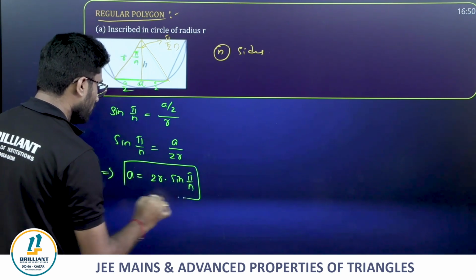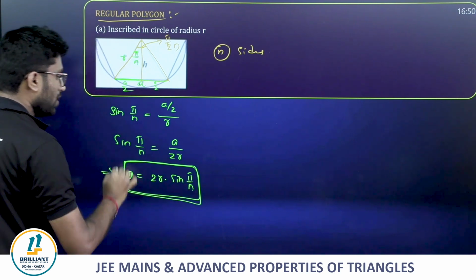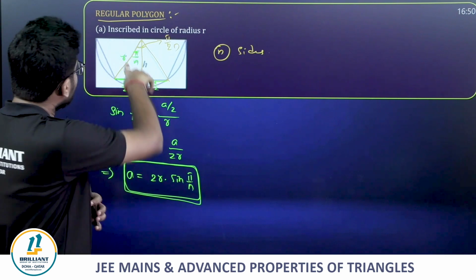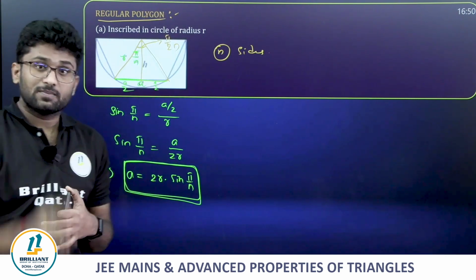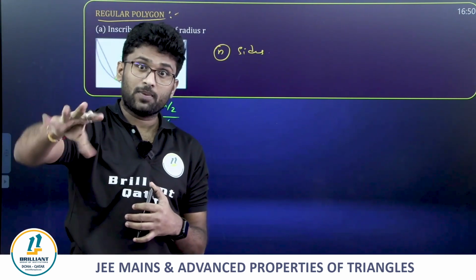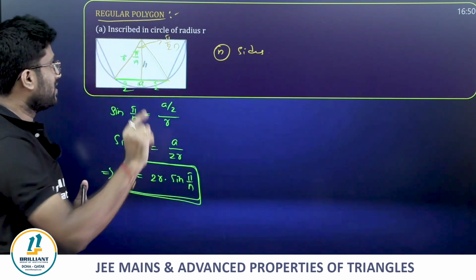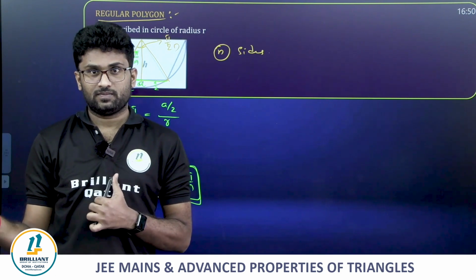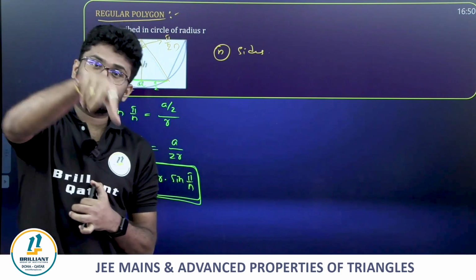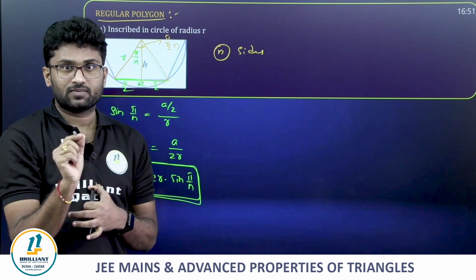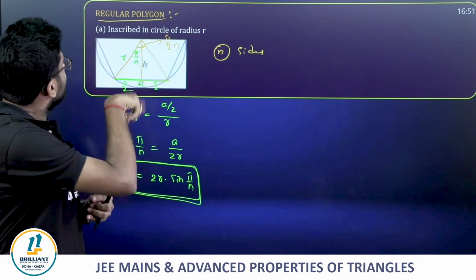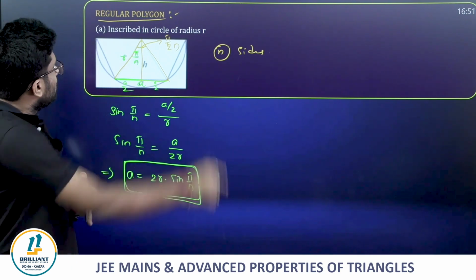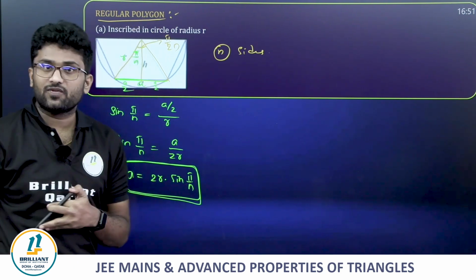This is the side length of a regular polygon inscribed in a circle of radius R. Do understand these terms. If the polygon is inside the circle, then we use sine. If the circle is inside the polygon, then we use tan, and in that case we say circumscribed. Guys, clear? This polygon is inscribed in a circle of radius R.